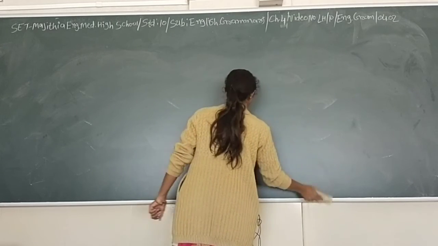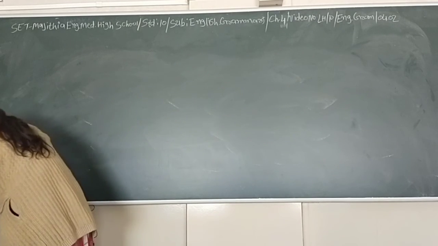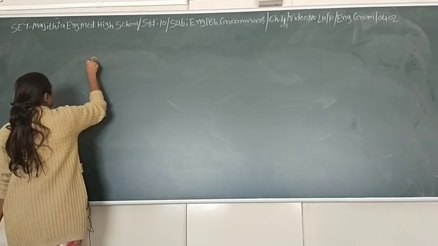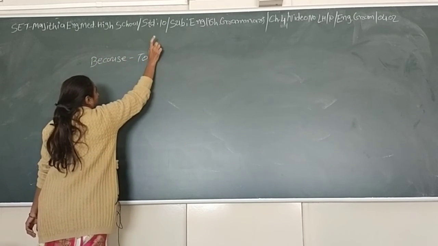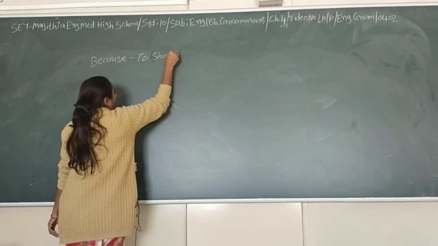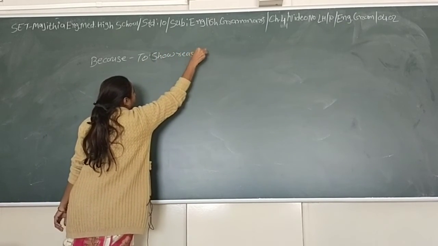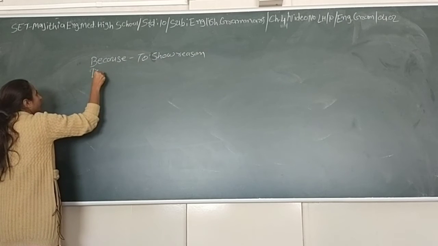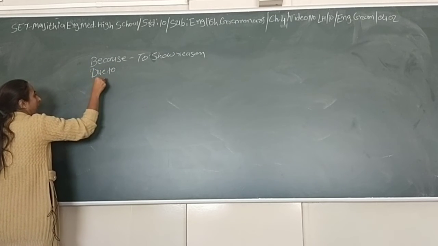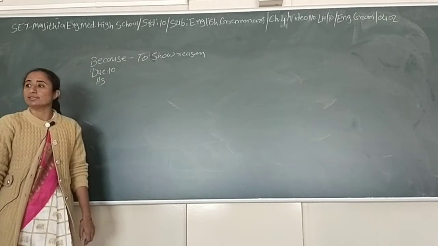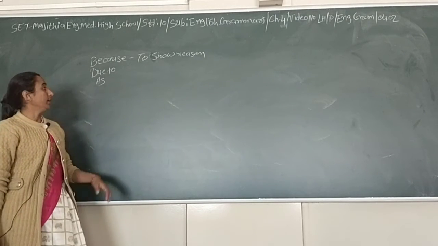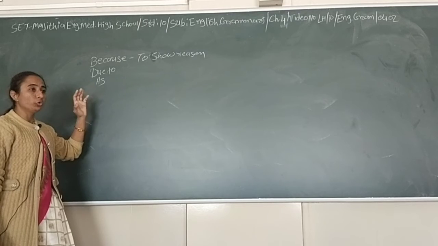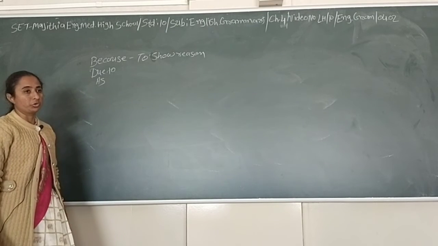Next, "because", to show reason. Not only "because" but "due to", "as", those words show reason. When we want to show reason, when we want to present a reason, at that time "because", "as", "due to", that kind of word is used.